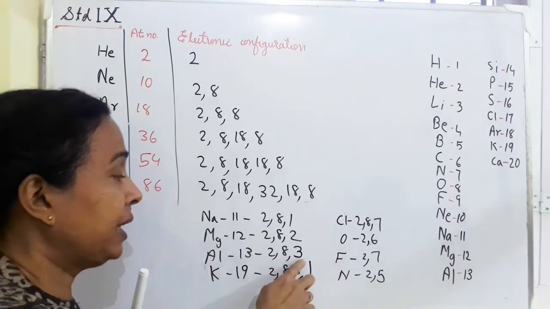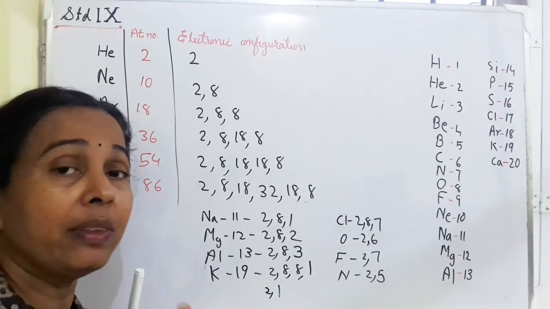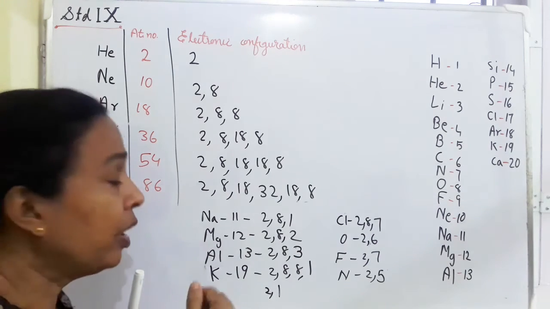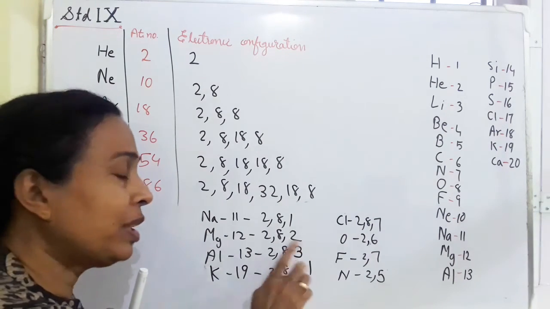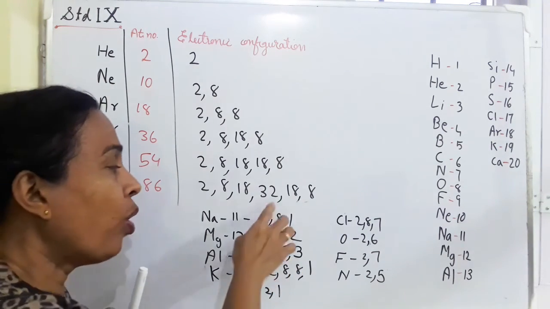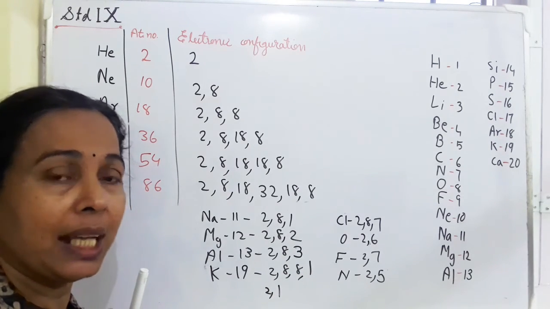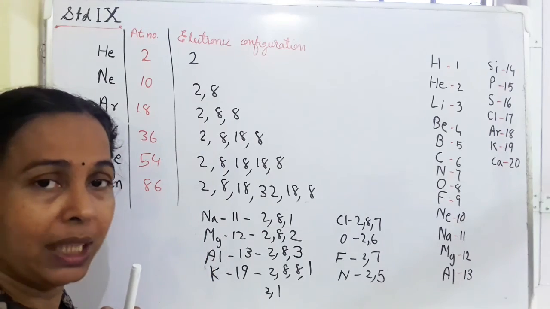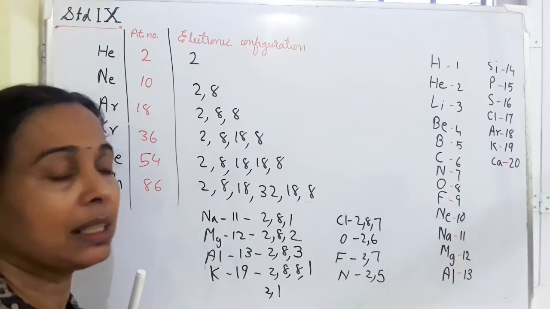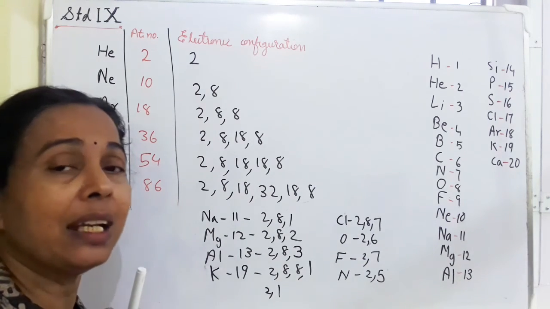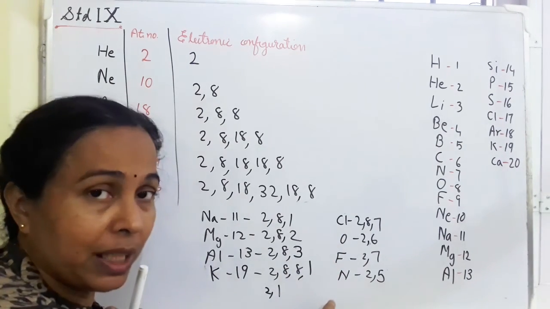See, aluminium can either lose 3 electrons from the outermost shell or gain 5 more electrons. Which is easy? Yes, losing 3 electrons is easier than gaining 5 more electrons. You know, aluminium is a metal. So those elements which lose electron during chemical reaction are known as reducing agents. So all the metals are good reducing agents. Non-metals gain electron. They are known as oxidizing agents because oxidizing agents gain electron during chemical reaction. So all the non-metals are known as oxidizing agents.